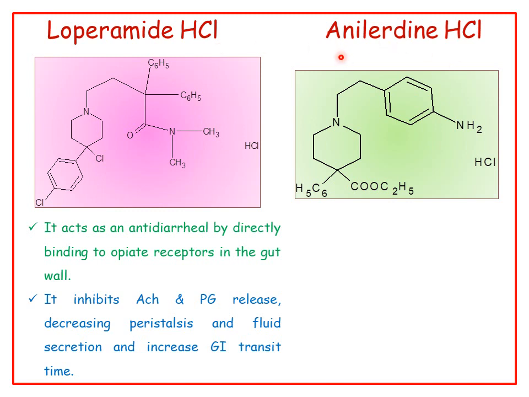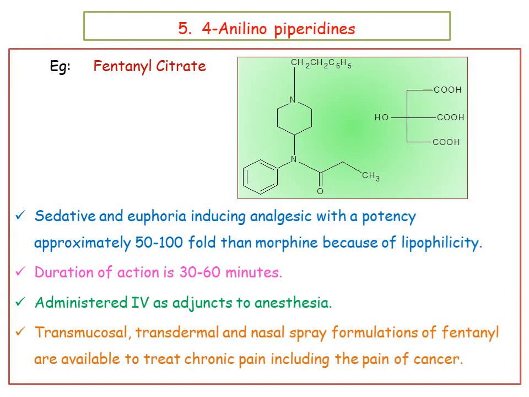And the last and final example is anileridine hydrochloride. This is the structure of anileridine hydrochloride. A very simple structure like meperidine. It consists of 4-phenylpiperidine and an ethyl carboxylate, as well as an ethyl group substituted with an aniline. It gives anileridine hydrochloride. These are the 4 examples of 4-phenylpiperidines. And the next one is 4-anilinopiperidines.